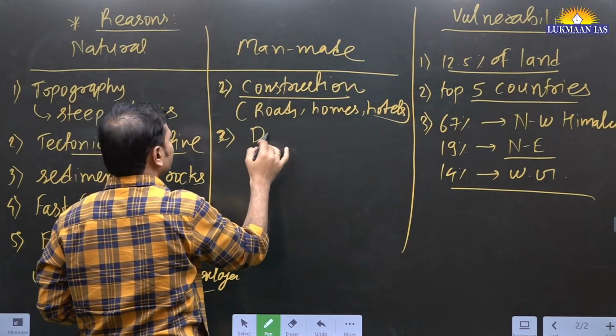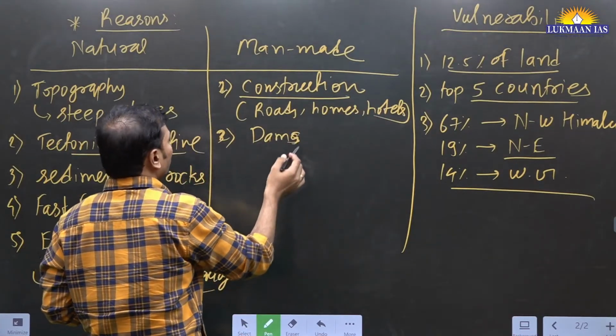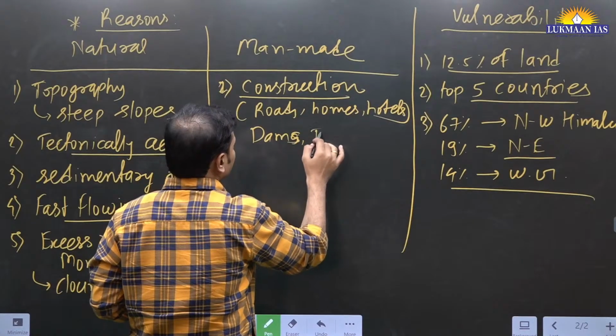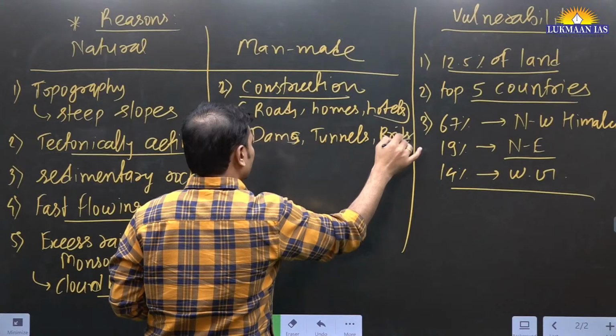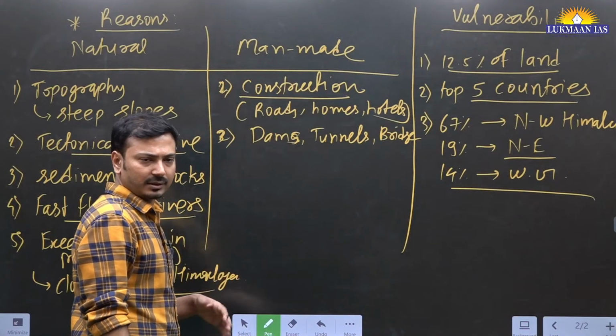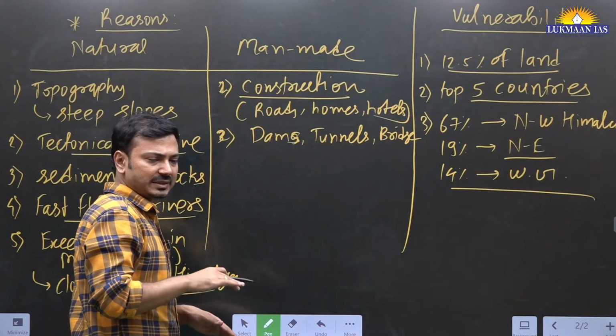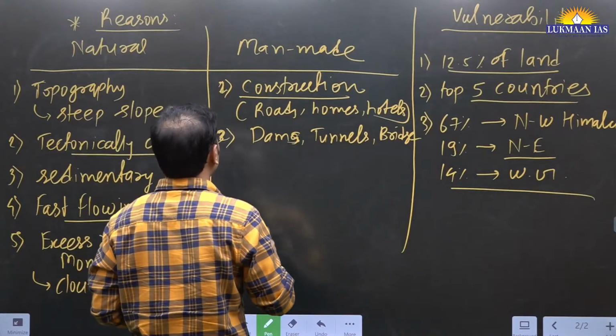Then you can mention here dams, hydro projects, large dams and hydro projects, or we can say the tunnels, bridges. For big infrastructure like this, they are actually continuously changing the slope, okay, they are changing the slope aspects there.